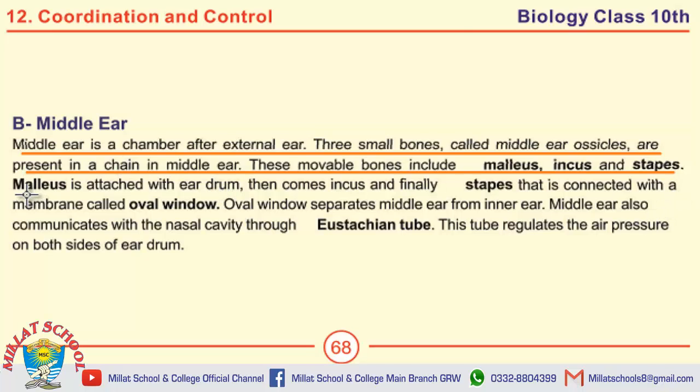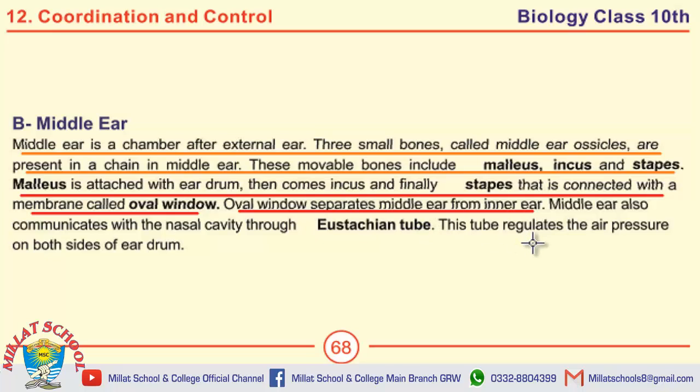Define malleus. Malleus is attached with eardrum. Then comes incus and finally stapes, that is connected with a membrane called oval window. What do you know about oval window? Oval window separates middle ear from inner ear.